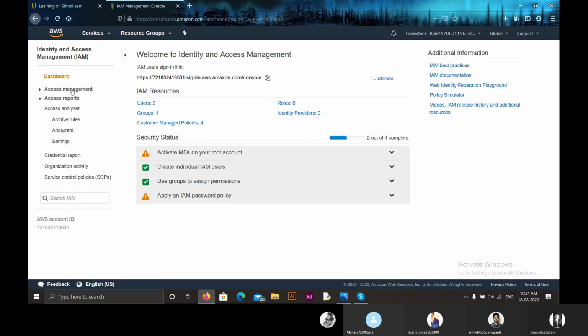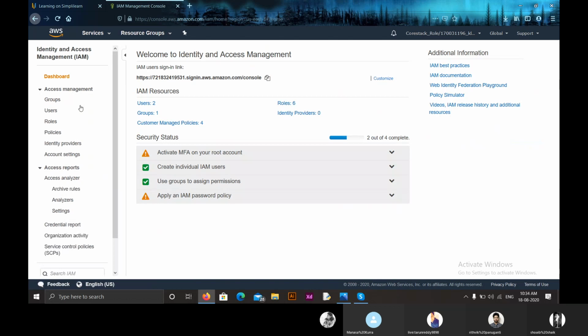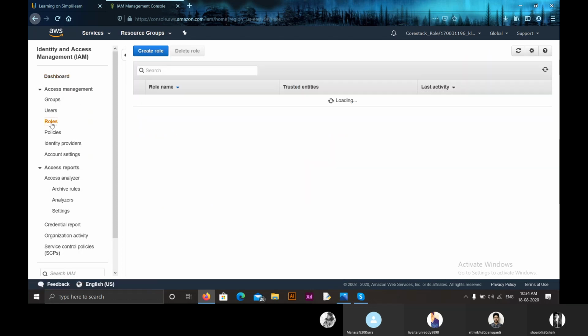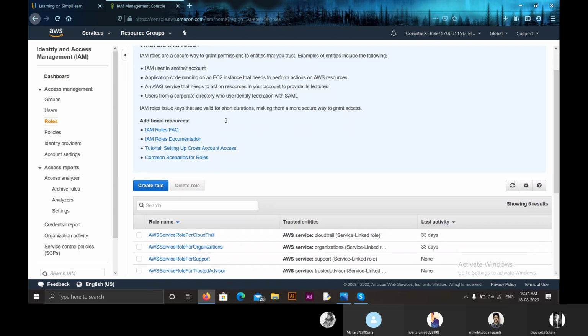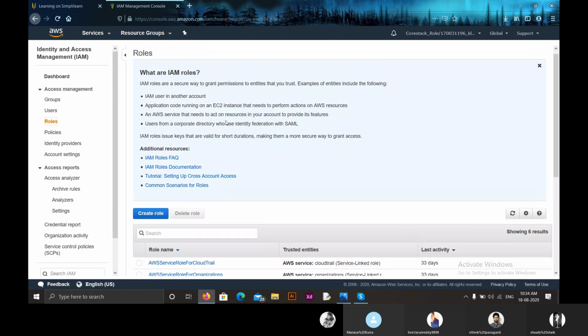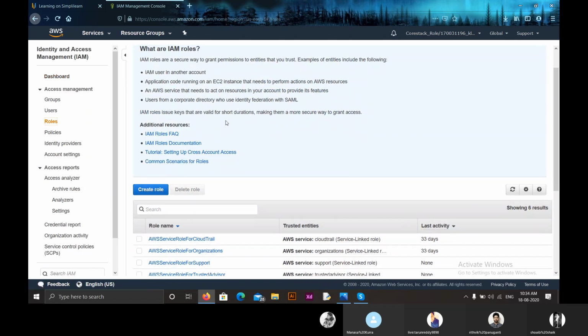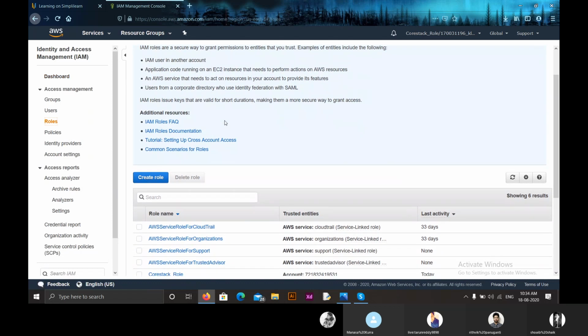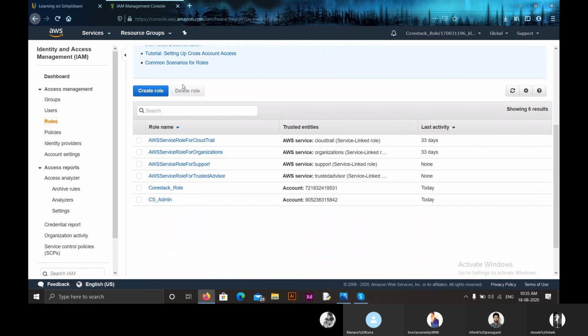Moving on, let us discuss the third one, how to create IAM roles. Generally, to create an IAM role, what you have to do is get into the IAM dashboard, and on the left hand side, you'll have an option Roles. An IAM role is a secure way to grant permissions to entities that you trust. For example, the entities include a user in another account. Generally, we provide roles to those whom we trust.